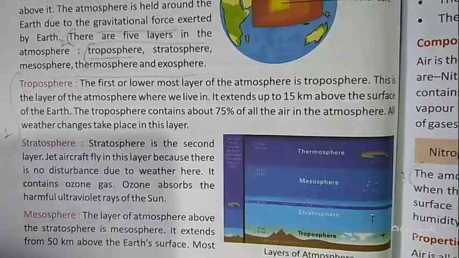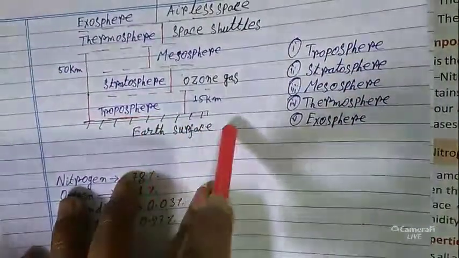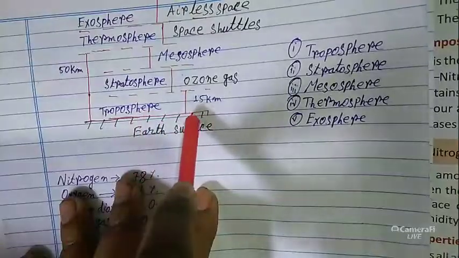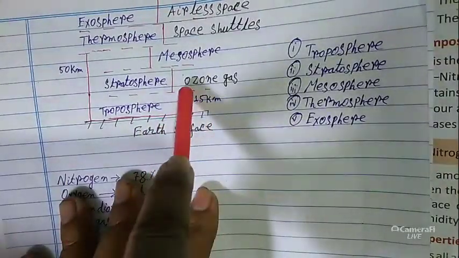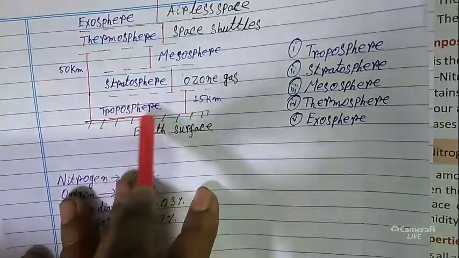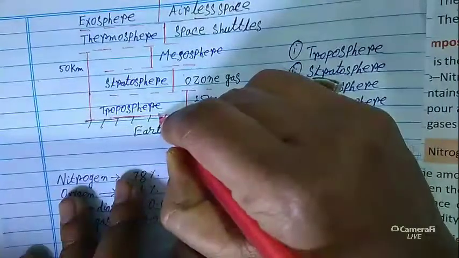You know that all weather changes also take place in this layer. Look at this, this is the earth's surface and it extends up to 15 kilometers. This layer's name is troposphere. We live here.